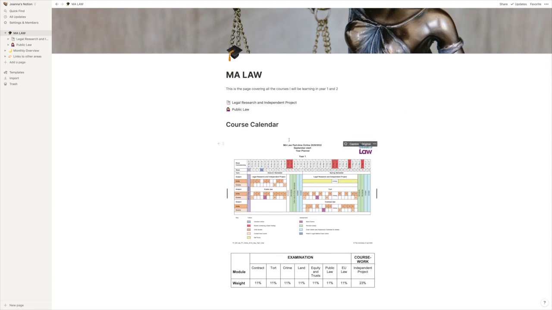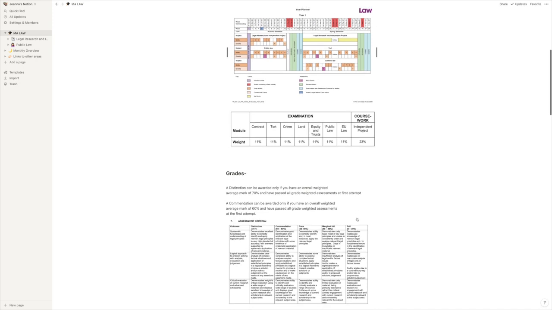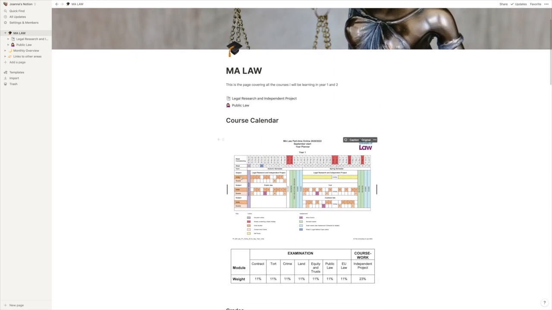So I've stuck in my course calendar here. This is so helpful. This is essentially my main page of everything to do with this year. So I've got all the stuff I'm learning. So I'm learning legal research independent project and public law this semester. And then spring semester I'm doing tort and contract law. So this is everything that I'll be covering in year 1.